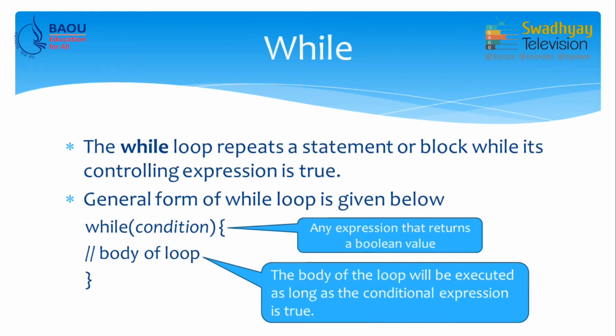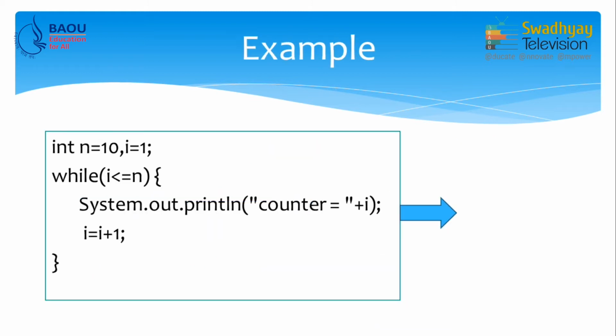Now, we take one example of how this loop works, so you will better understand it. Suppose I want to print the counter value from 1 to 10, I can use this while loop. My starting value is 1 and end value is 10.